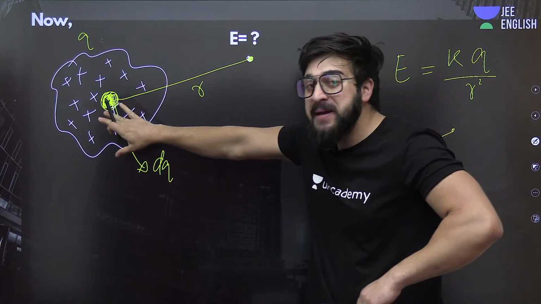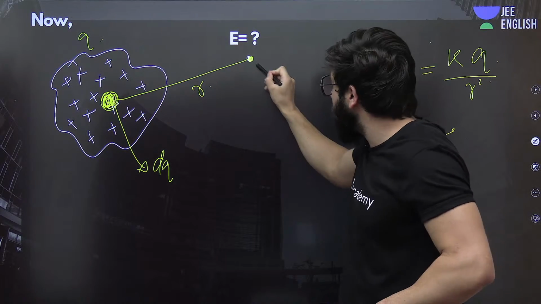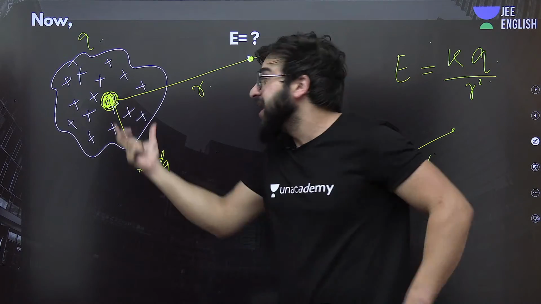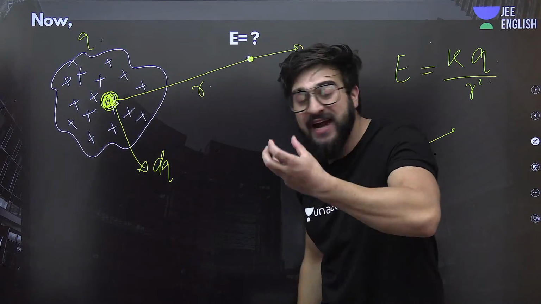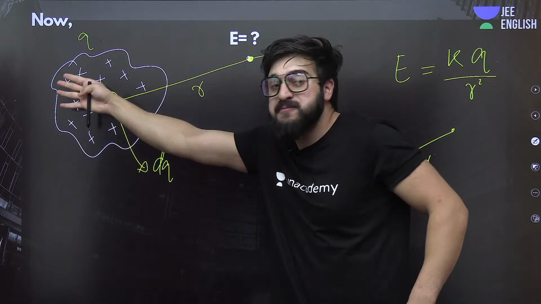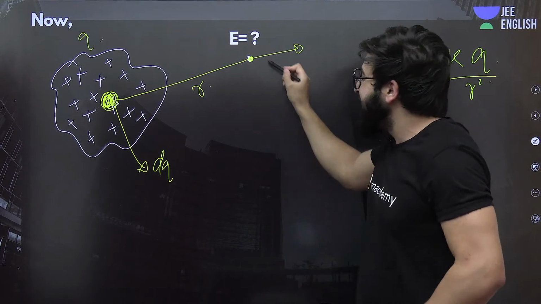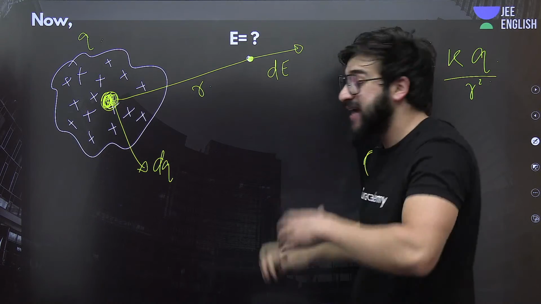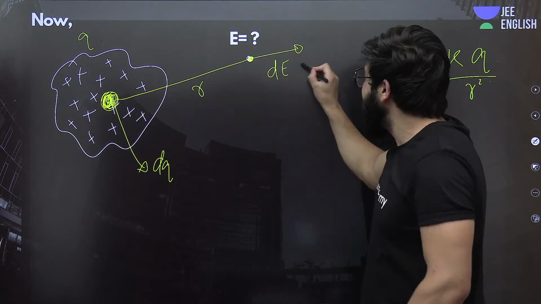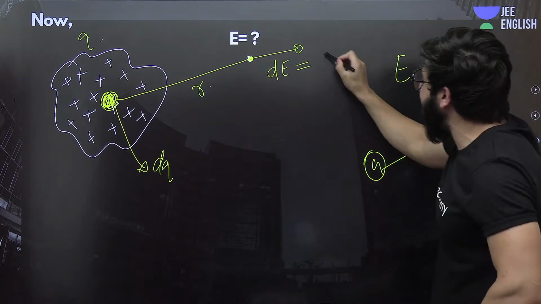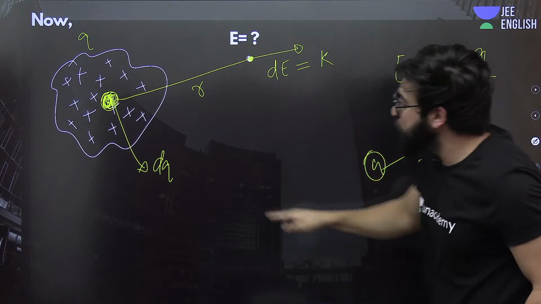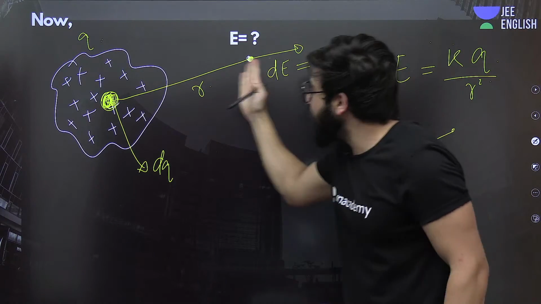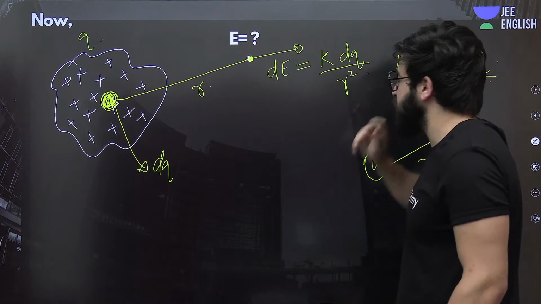Okay, so can I find that electric field over here? Can I say that it will be away from this one? Why away? Because this is a positive charge, an infinitely small charge. The positive charge is present on this body, so this will also be positive. Can I say that will be a very small electric field? Definitely. I call that dE. And how much? K will be as it is, and instead of this Q, the charge present because of this one is dq, upon the distance between these two, that is R square.